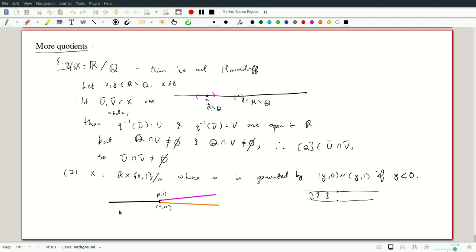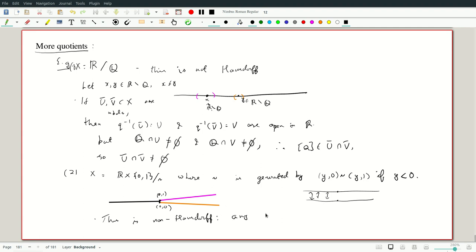So this is non-Hausdorff. Well, most of it is Hausdorff; it's only these two points that cannot be separated.